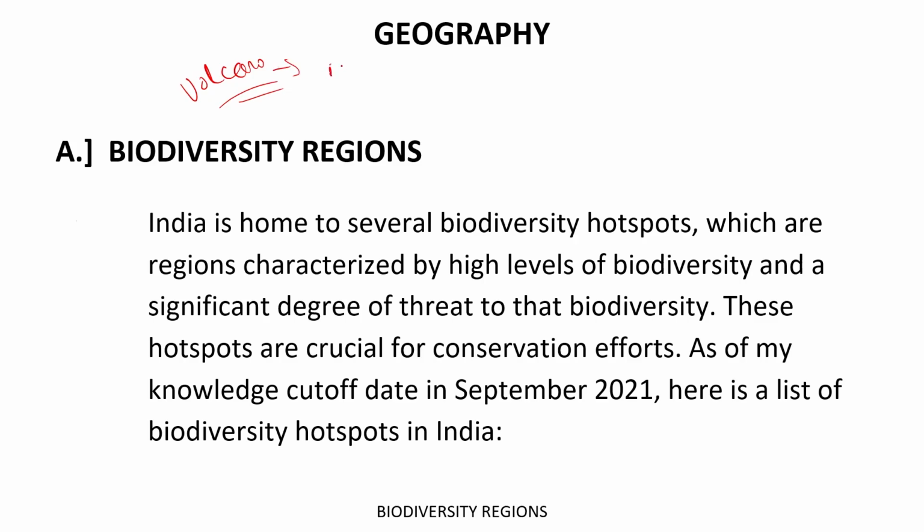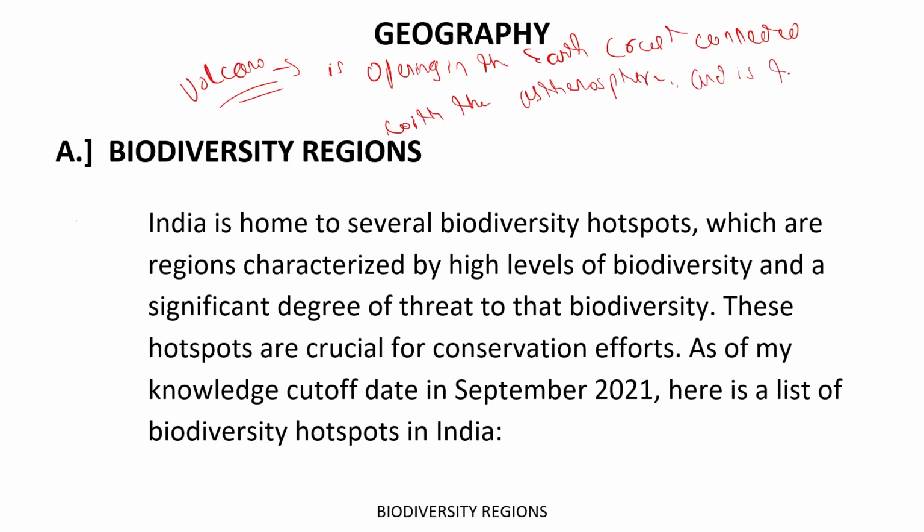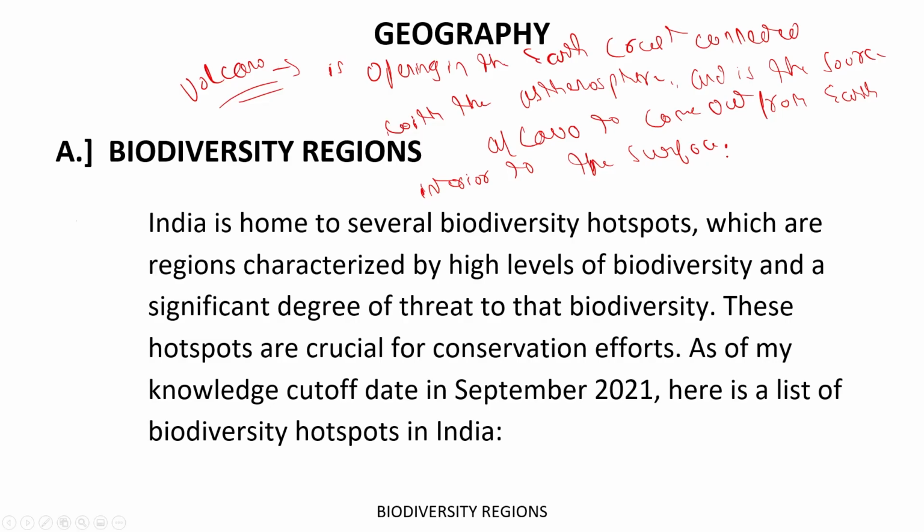a volcano is an opening in the earth's crust connected with the asthenosphere, and it is the source for lava to come out from the earth's interior to the surface.